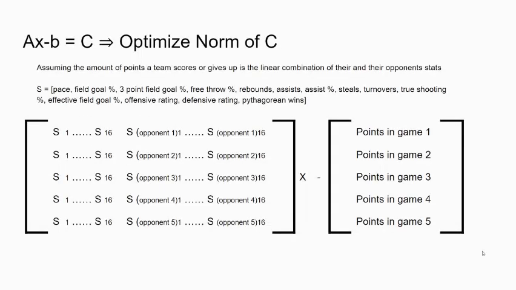We are going to assume the amount of points a team scores or gives up is the linear combination of theirs and their opponent's stats. We're going to use 16 stats per team, giving us 32 unknown variables in X. Putting the system in AX minus B equals C, we can optimize the norm of C, with the target score of 0 being stats perfectly explaining the score of each game.